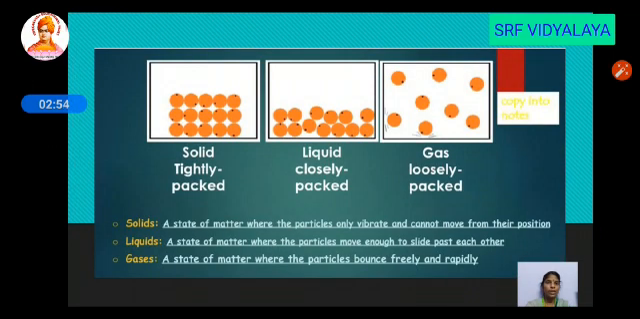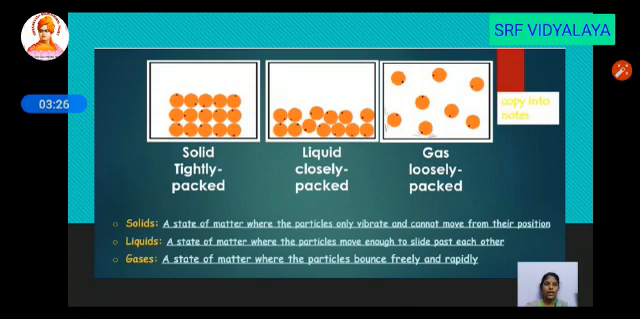So see here, solids are tightly packed, liquids loosely packed and gas, they are very loosely packed. So solid, a state of matter where the particles only vibrate and cannot move from their position. So solid matters cannot move from their position, they can vibrate. Liquid, the state of matter where the particles move enough to slide past each other. So they cannot move very fast, they will be moving very slightly.